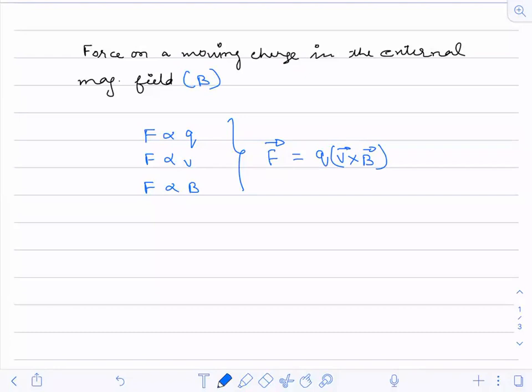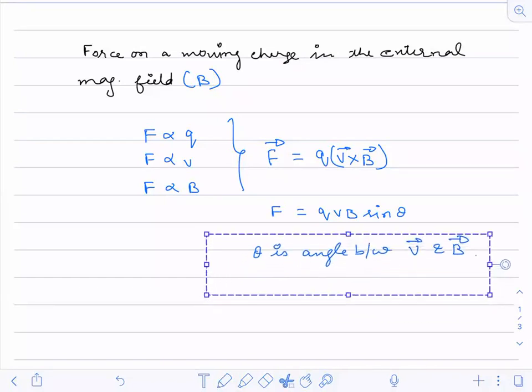And when you write this in scalar form, or when you remove this cross product, you will have F equals QVB sine theta. Theta is the angle between the velocity vector and the magnetic field vector.